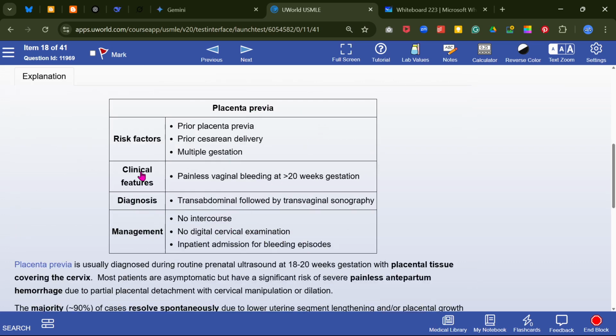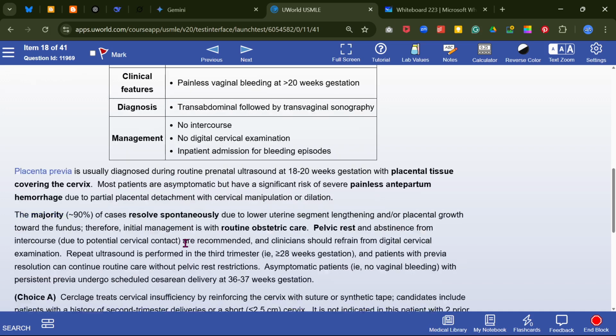For placenta previa, risk factors are prior placenta previa, prior cesarean delivery, and multiple gestation. Painless vaginal bleeding after 20 weeks of gestation: transabdominal ultrasound followed by transvaginal sonography. No intercourse, no digital cervical examination, inpatient admission for bleeding episodes. The majority of cases resolve spontaneously due to lower uterine segment lengthening and placental growth towards the fundus, so initial management is just routine obstetric care.